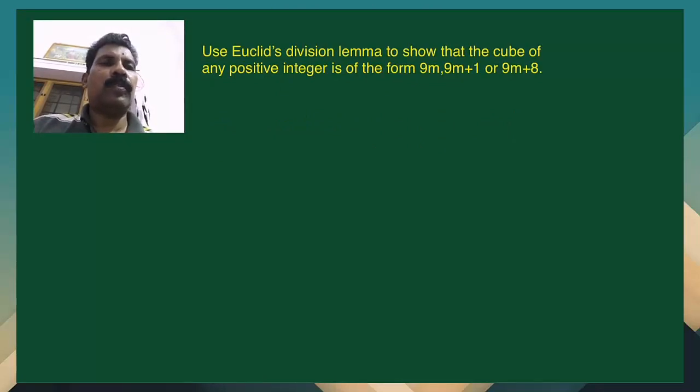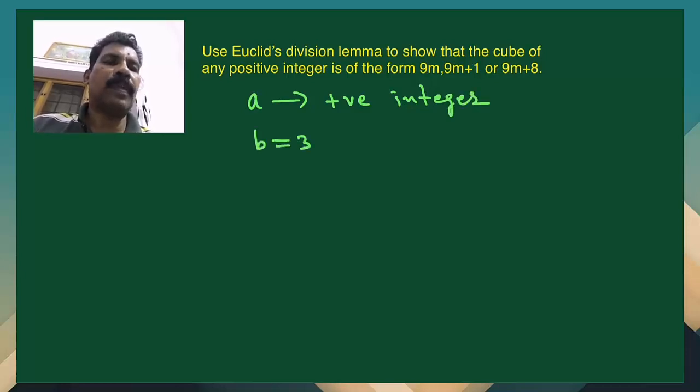Another problem. Use Euclid's division lemma to show that the cube of any positive integer is of the form 9m, 9m plus 1 or 9m plus 8. So here, let a be any positive integer. We shall take b equal to 3.